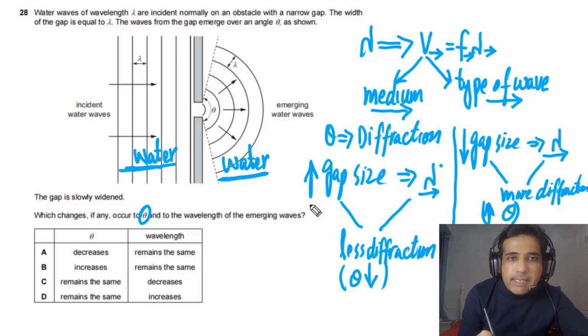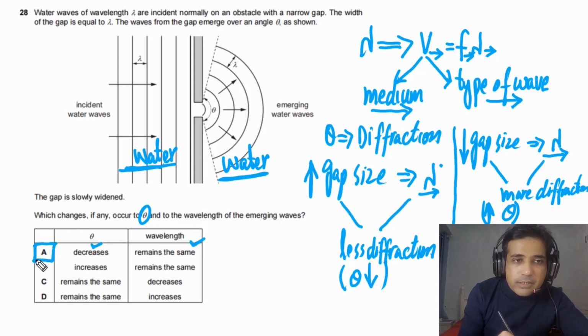But in this case gap size is increasing, so it means theta will decrease and lambda will stay the same, because the type of wave and medium is the same. So the answer for this question is A. So this is how you can approach this problem.